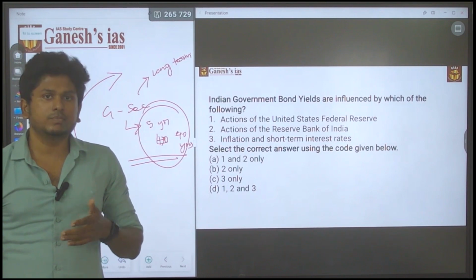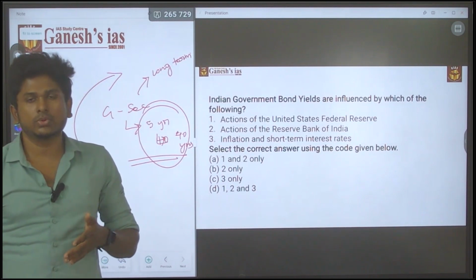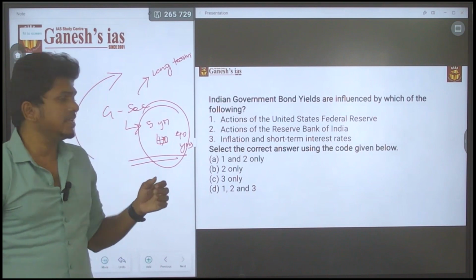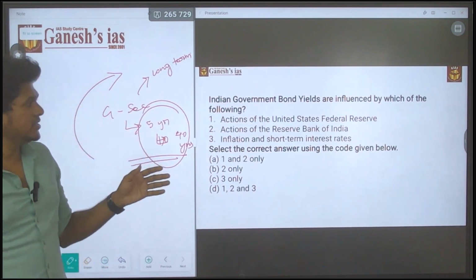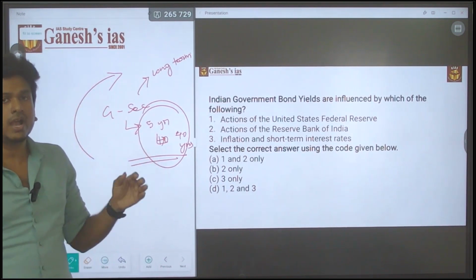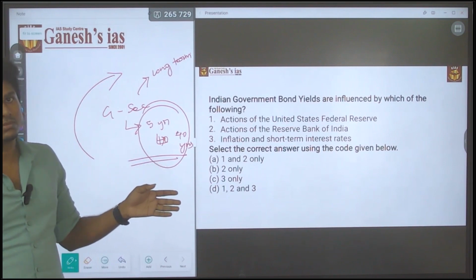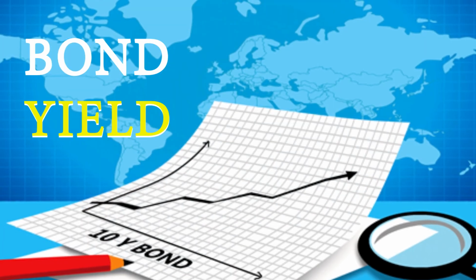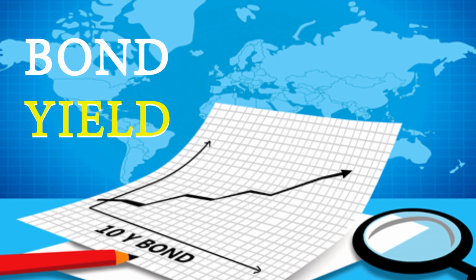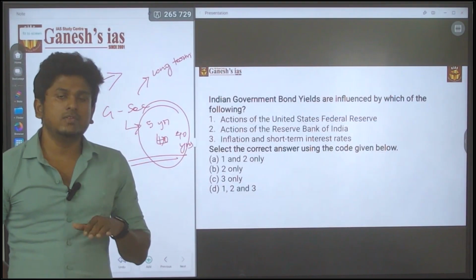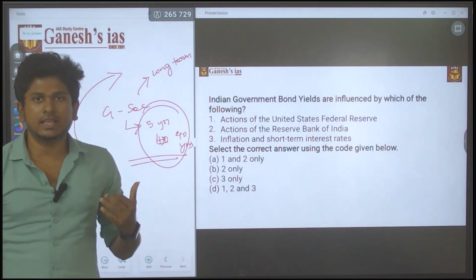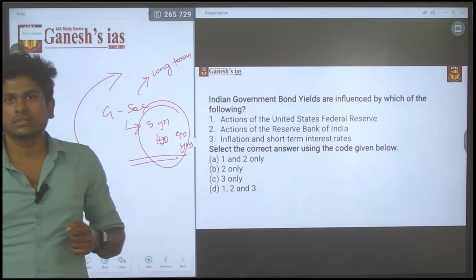These are some basic things you have to know, and by that you can easily answer these kinds of questions. This is one of the simplest questions, and it is from the static part, speaking about bond yield. If you are well versed in the basics, you can easily answer these kinds of questions.